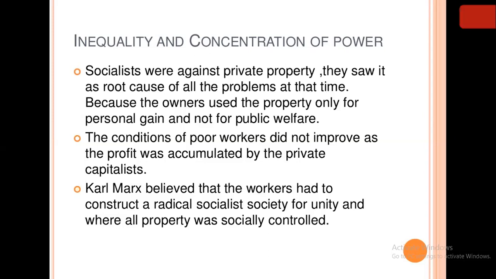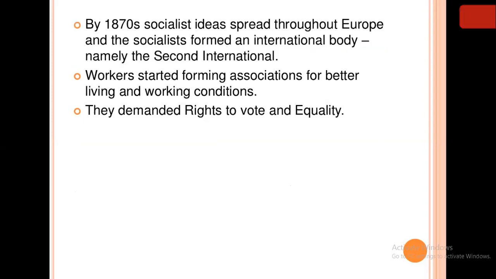Karl Marx believed that the workers had to construct a radical socialist society. Karl Marx was a socialist. He wanted the upgradation of the workers. So he wanted the workers to construct a radical socialist society for unity, where all property was socially controlled. He wanted the people to come out with socialism in them and try to upgrade themselves by unity, by creating a society where all the properties were socially controlled.